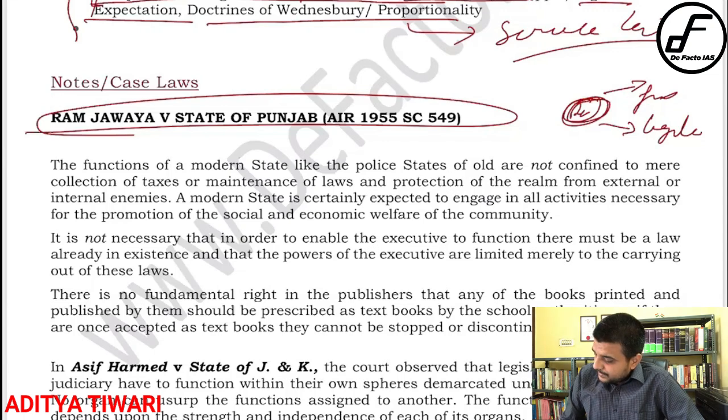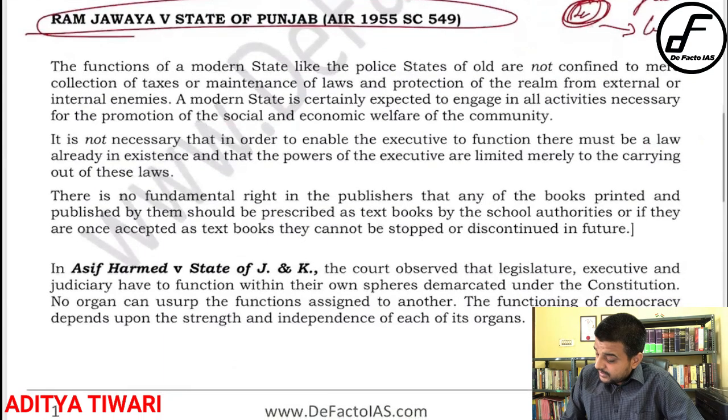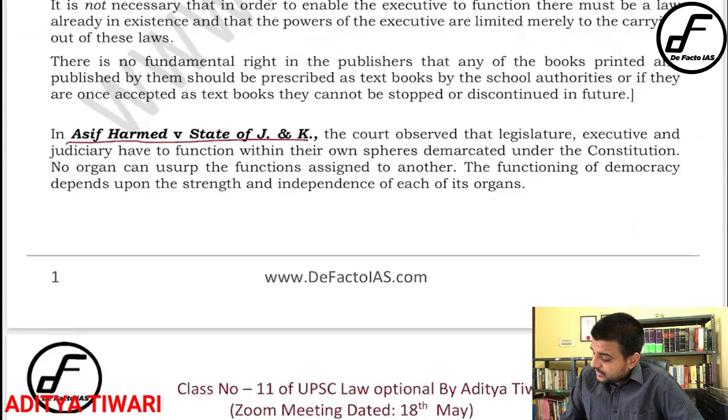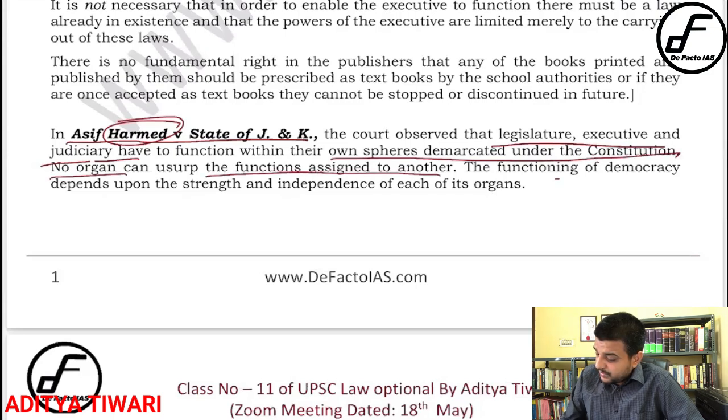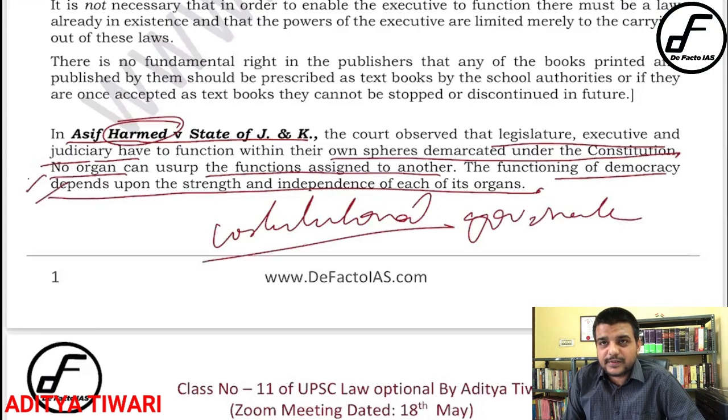Now, this case is also important: Asif Hameed versus State of Jammu and Kashmir. Legislature, executive and judiciary have to function within their own sphere demarcated under the constitution. No organ can usurp the function assigned to another. The functioning of democracy depends upon the strength and independence of each organ. So this case is important for the constitutional governance topic. If you cite this case and write this particular paragraph, it will have a very good impact on your answer. You need not study anything else actually.